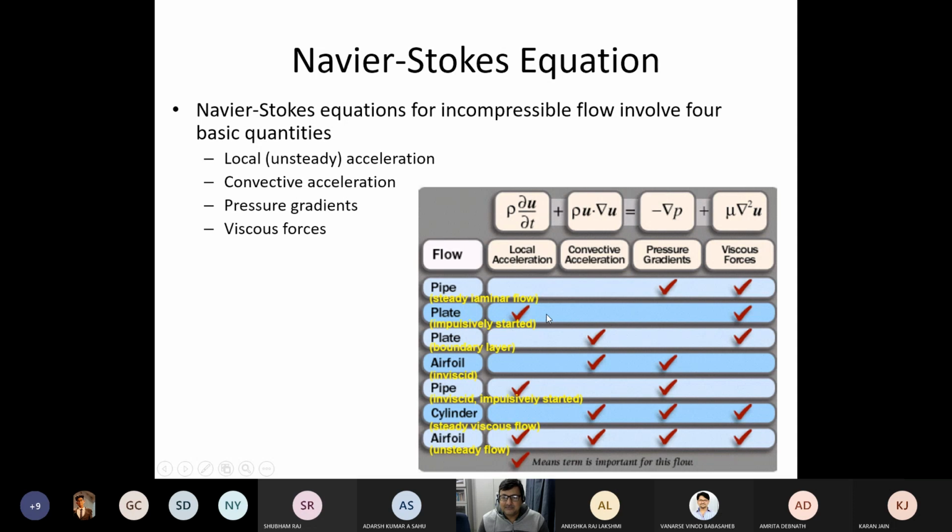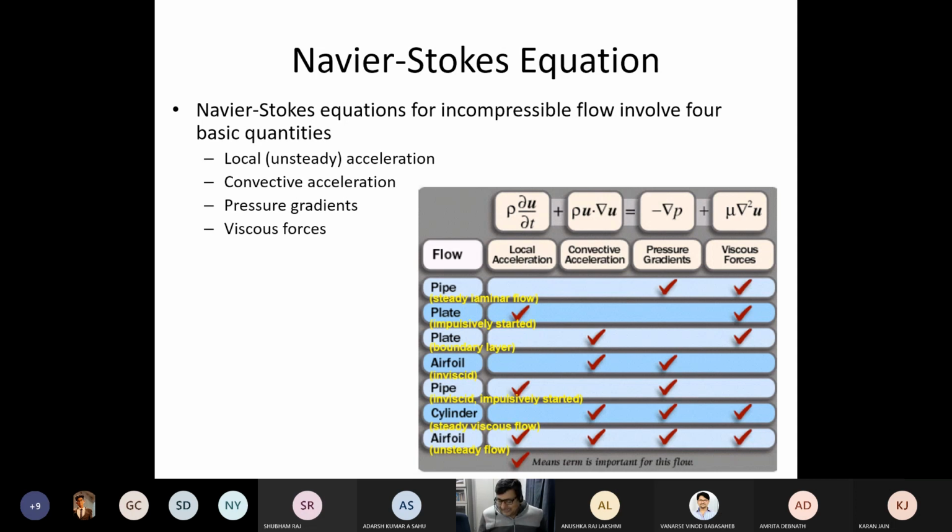Say for a plate impulsively started, I just need these 2 terms. I don't need these 2 terms. So I just drop them, and then I have a simpler mathematical framework to solve the problem. Right. So that's the way over a period of time until the late 90s when computers started picking up, and then people went for computational fluid dynamics, where you can really solve these equations.